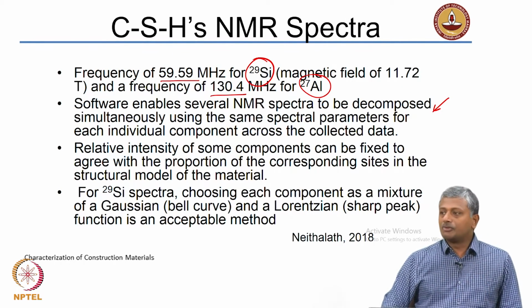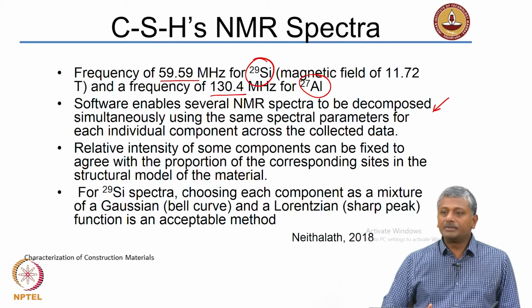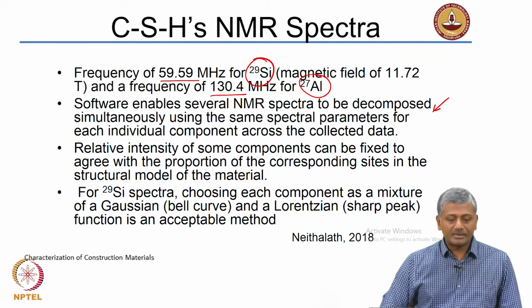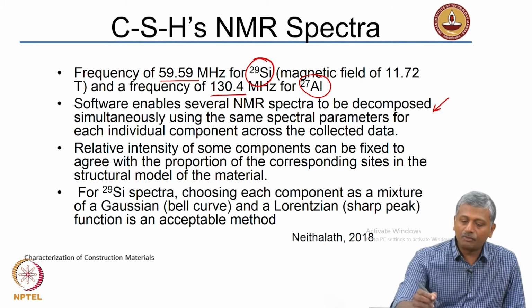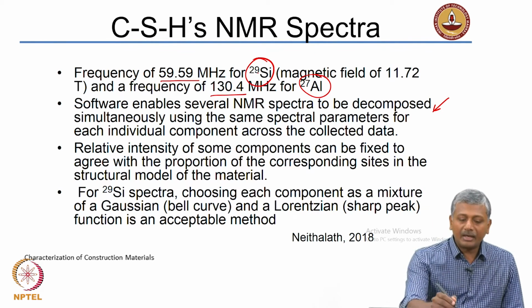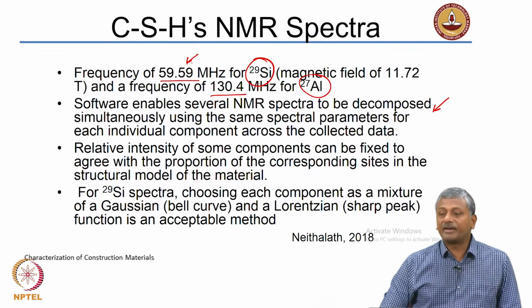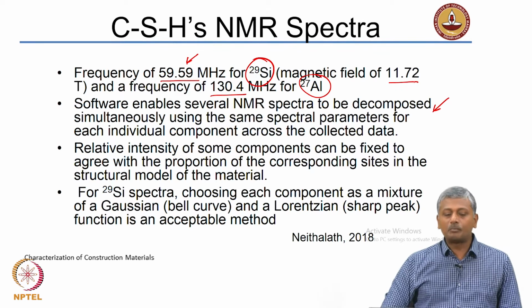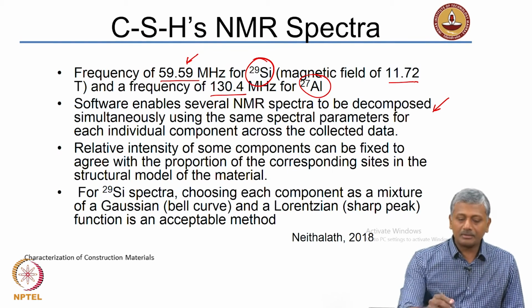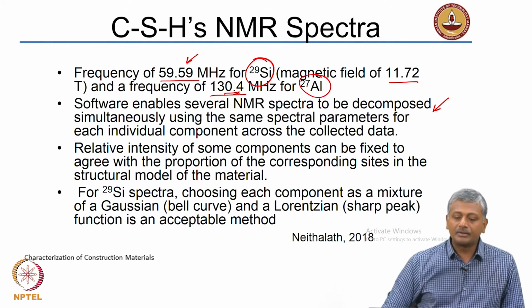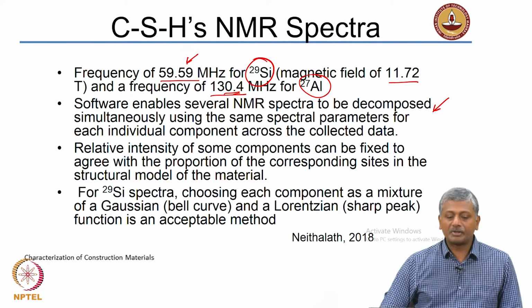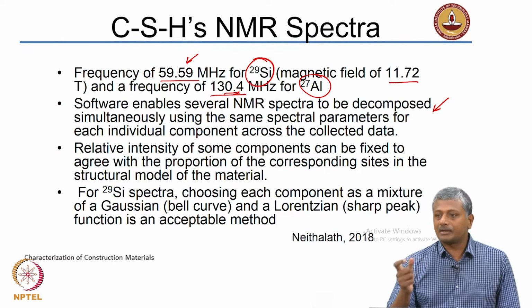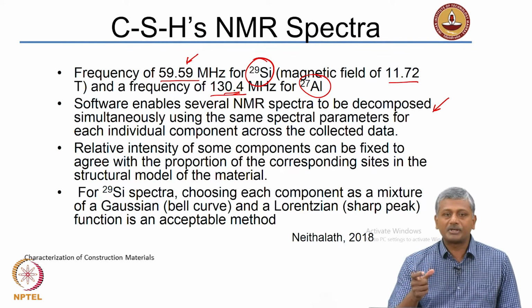Now, just to give you an example of how relevant NMR is to identify the state of the CSH present in our cementitious systems. Generally for silicon we have a frequency of 59.59 megahertz, which corresponds to a magnetic field of 11.72 Tesla, and for aluminum it is 130.4 megahertz, which is typically used. Why do we want to detect silicon and aluminum? Because these are principal components that are present in your CSH.